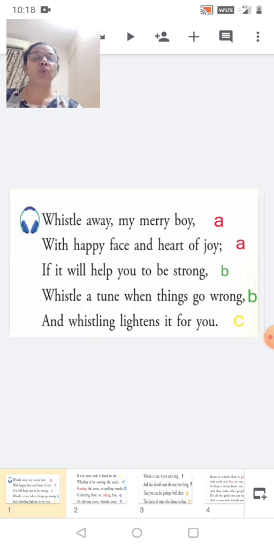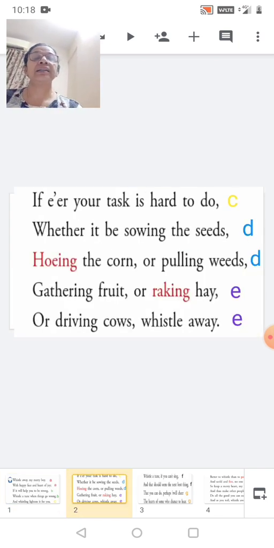The last word is you. Now let us go to the next stanza and the first line: if ever your task is hard to do. Now the last word is do. Do and you, both have the same sounds. So the alphabet written over there in yellow is small c. Now we go to the next line. Whether it be sowing the seeds, hoeing the corn, or pulling weeds. Now look at the last words, seeds and weeds. Both same sounding words. So the alphabet given there is small d in blue.